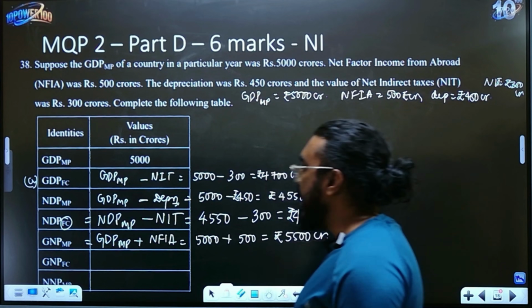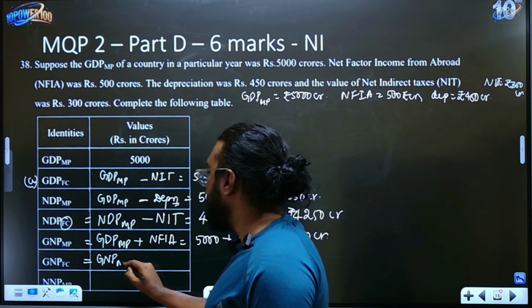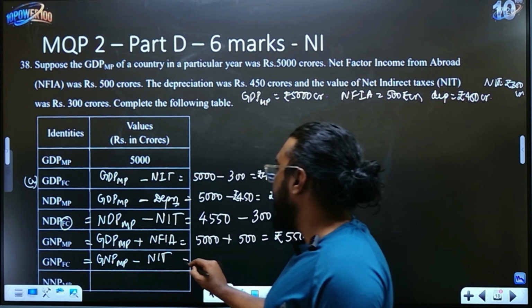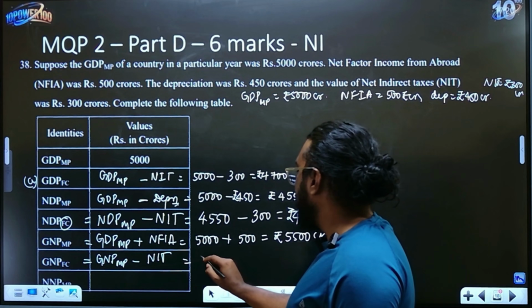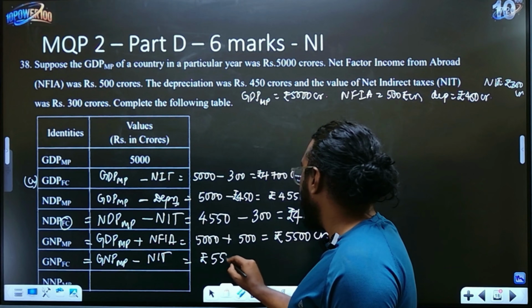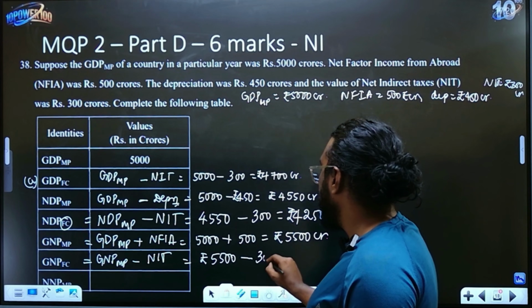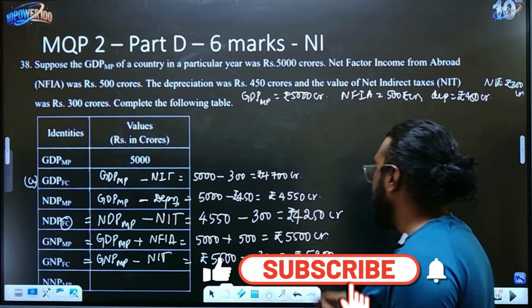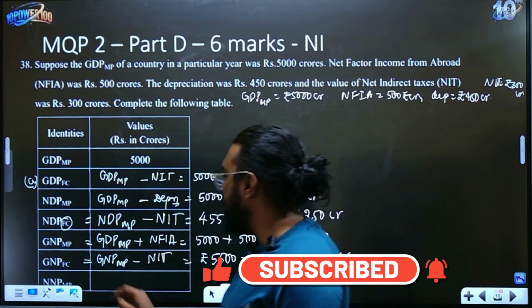Okay. Now GNP at factor cost is there. GNP at factor cost is nothing but GNP at market price minus indirect taxes, net indirect taxes. So what is GNP at market price? It is nothing but rupees 5,500 crores minus NIT. NIT is 300. So it is rupees 5,200 crores.